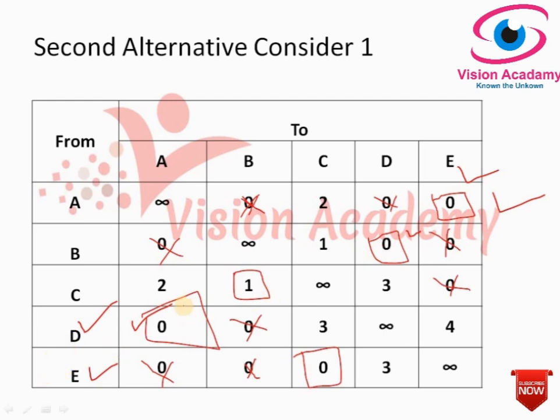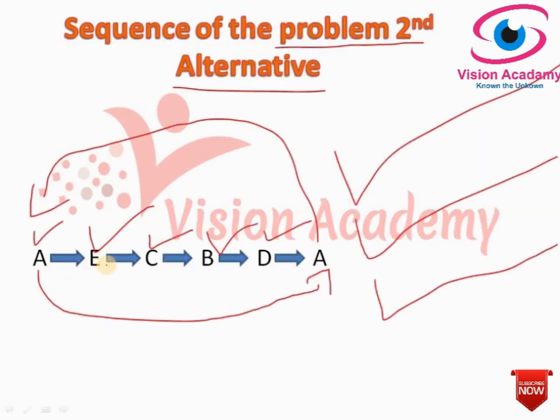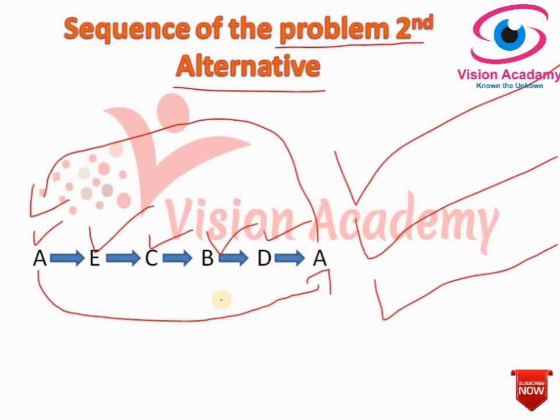D to A. That is exactly A to E, E to C, C to B, B to D, and end at A. So in this way he considered the problem, that the optimal condition is obtained in this way.